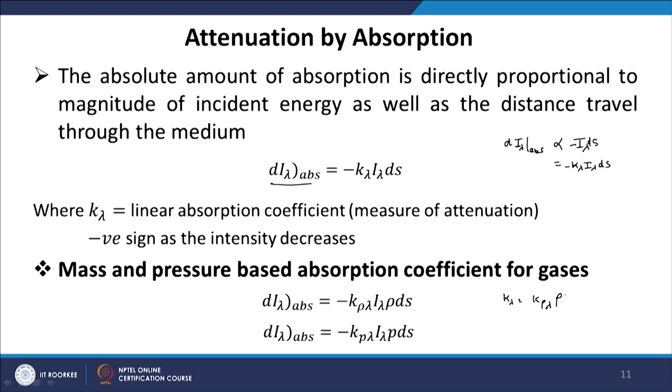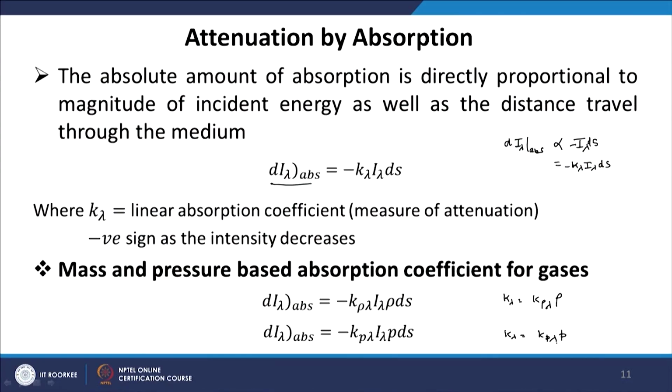So, we have changed the units, and added another parameter to define the absorption coefficient. Similarly, we can define a pressure based absorption coefficient as kappa p lambda times p.